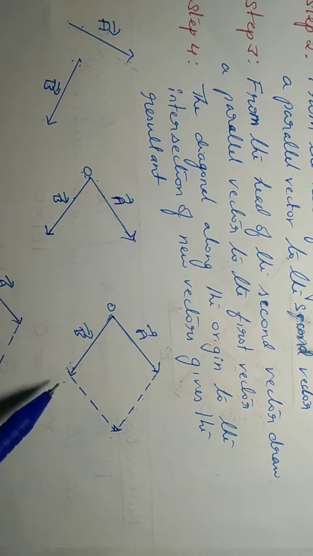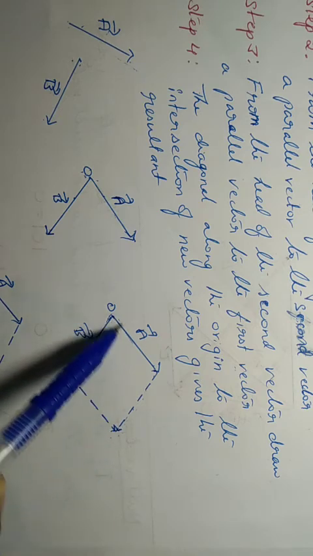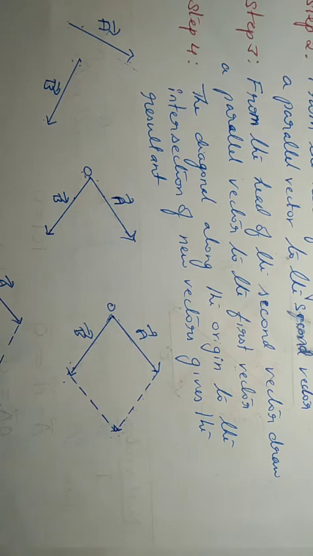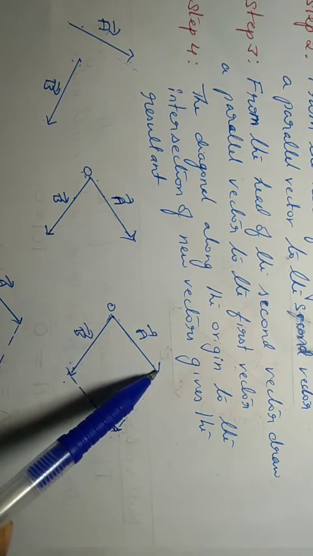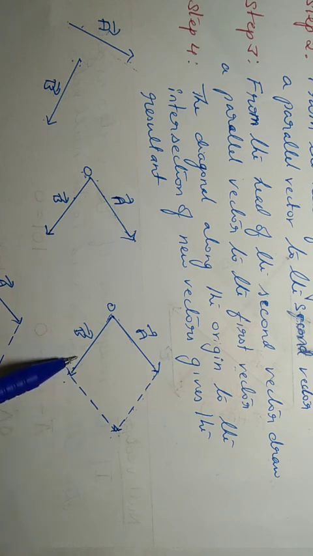What is the third step? Same way. From the head of the second vector, draw parallel to the first vector. Clear? So, from the head of the first vector, draw parallel to the second vector.